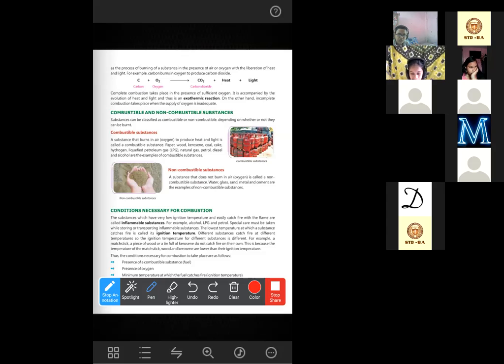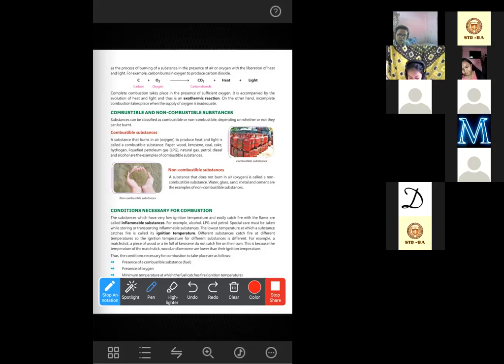Now, combustible and non-combustible substances. Some substances can be classified as combustible and non-combustible, depending on whether or not they can be burnt. A substance that burns in air to produce heat and light is called a combustible substance. That is very easy. You all know paper, wood, kerosene, coal, and hydrogen.